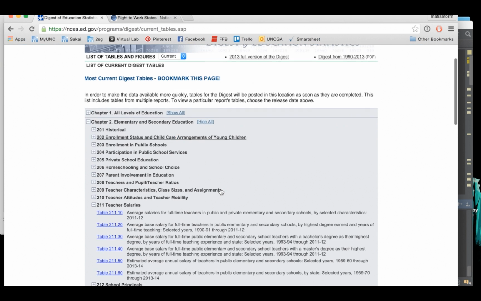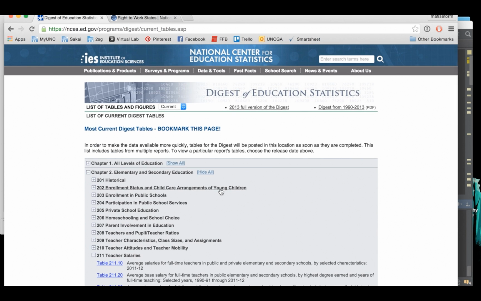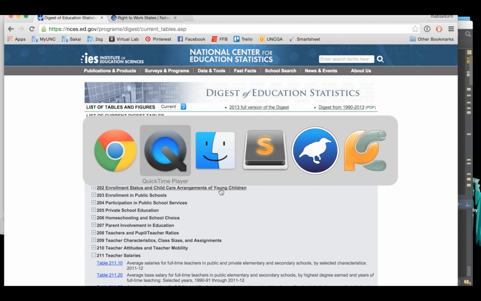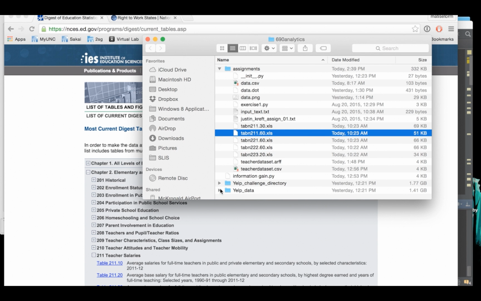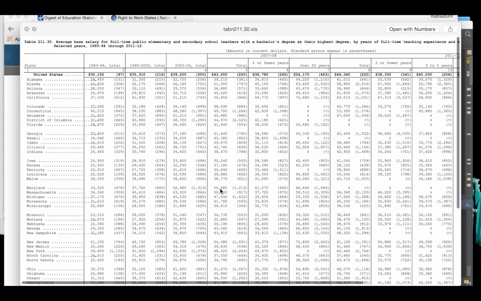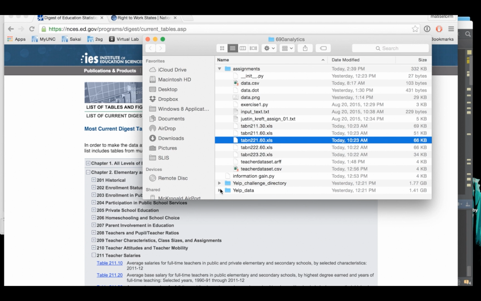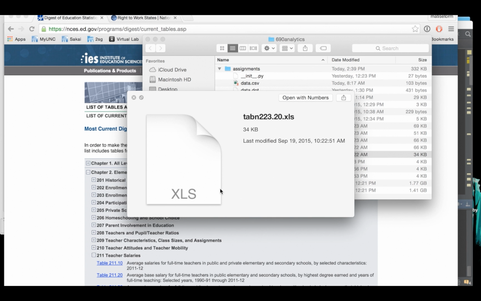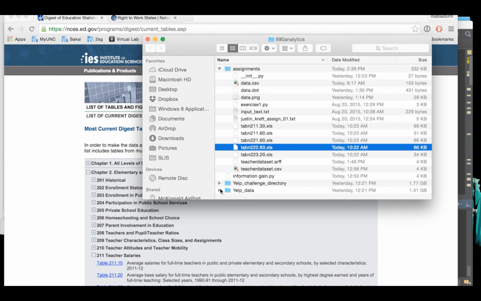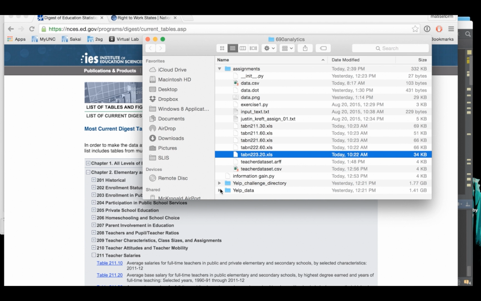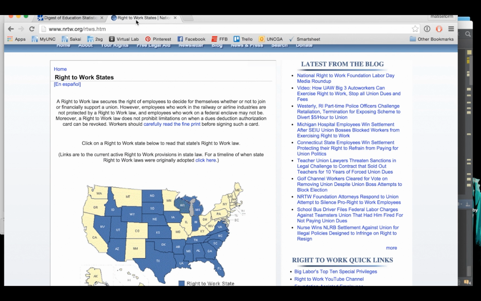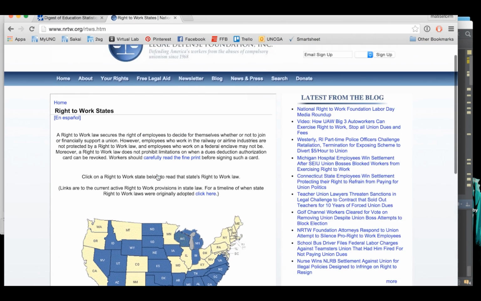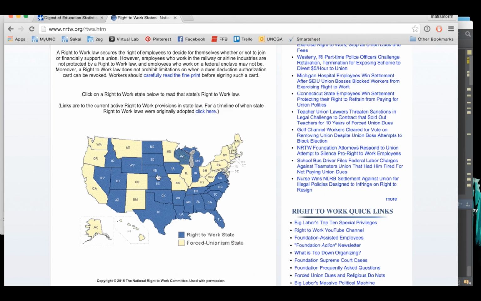So I pulled the information from the National Center for Education Statistics, and basically what I gathered was their salary information for 2011, so average teacher salary, and also science, reading, and math performance metrics for that same year. And then I also collected whether or not the state was a right-to-work state from this little chart right here. There are basically 27 right-to-work states and 23 union states.